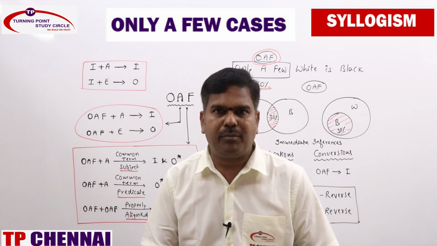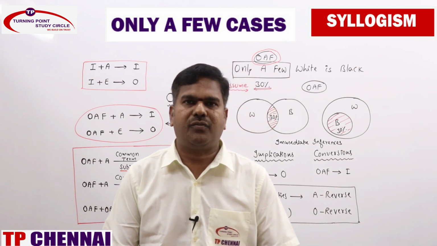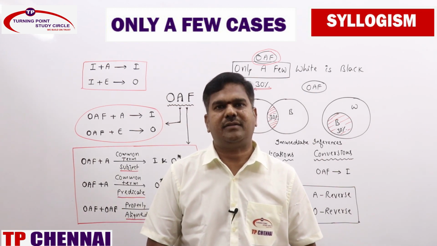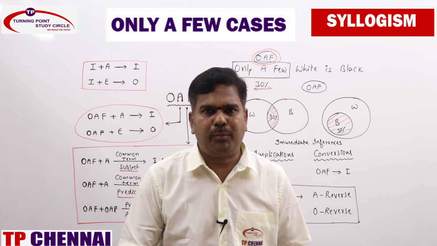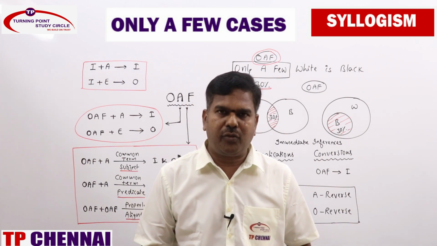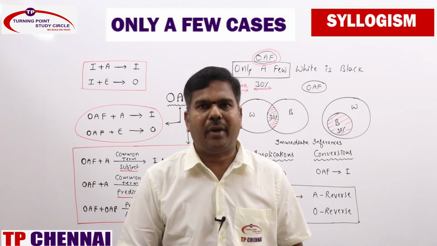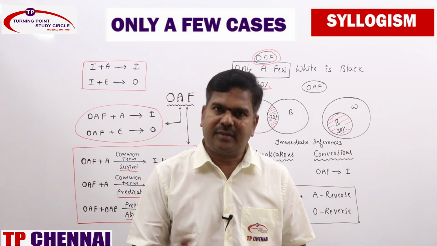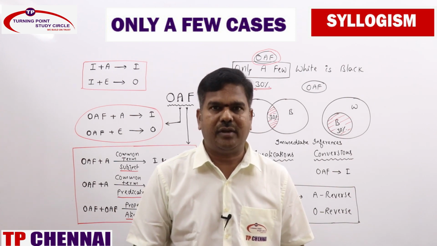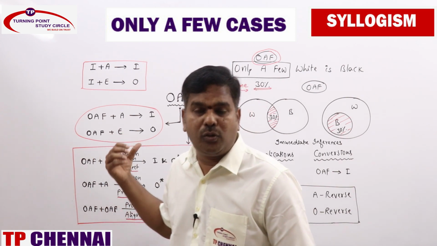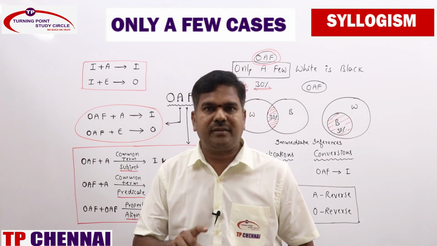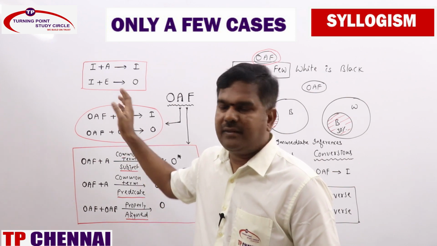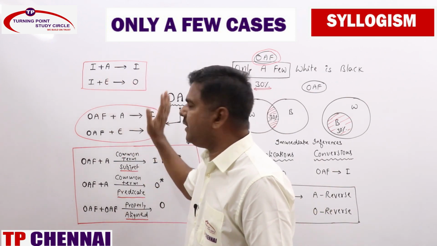Just recap and remember, always keep in your mind the rules for only a few statements. What are all the immediate inferences we have? Only a few is directly implied by O statement, and only a few can be converted into I statement. What are all the possibilities we have? A reverse and O reverse, same like A statement. And what are the direct rules? Only a few plus A statement will give I statement, only a few plus E statement will give O statement, same like I plus A is I, I plus E is O.